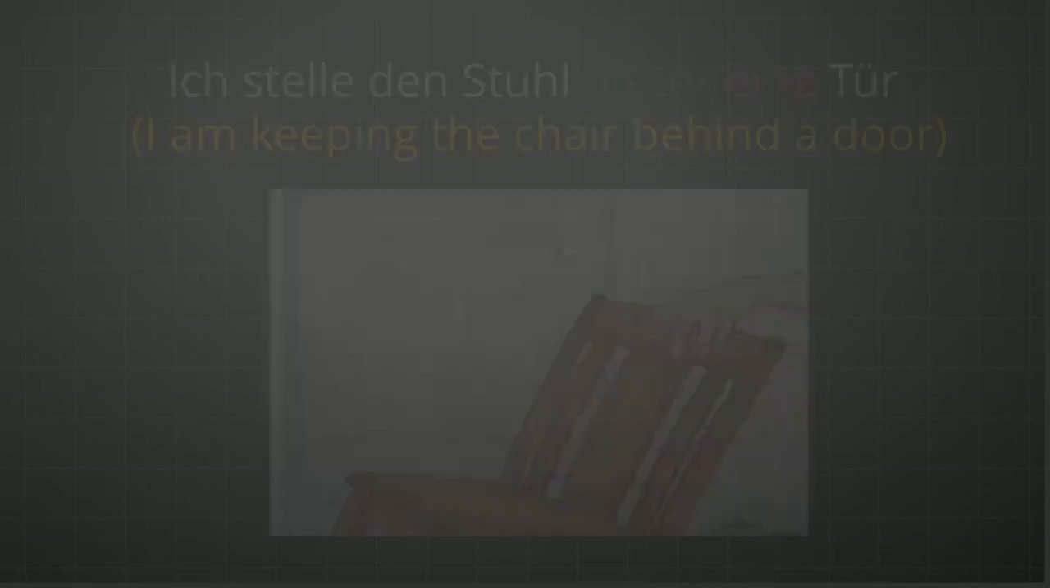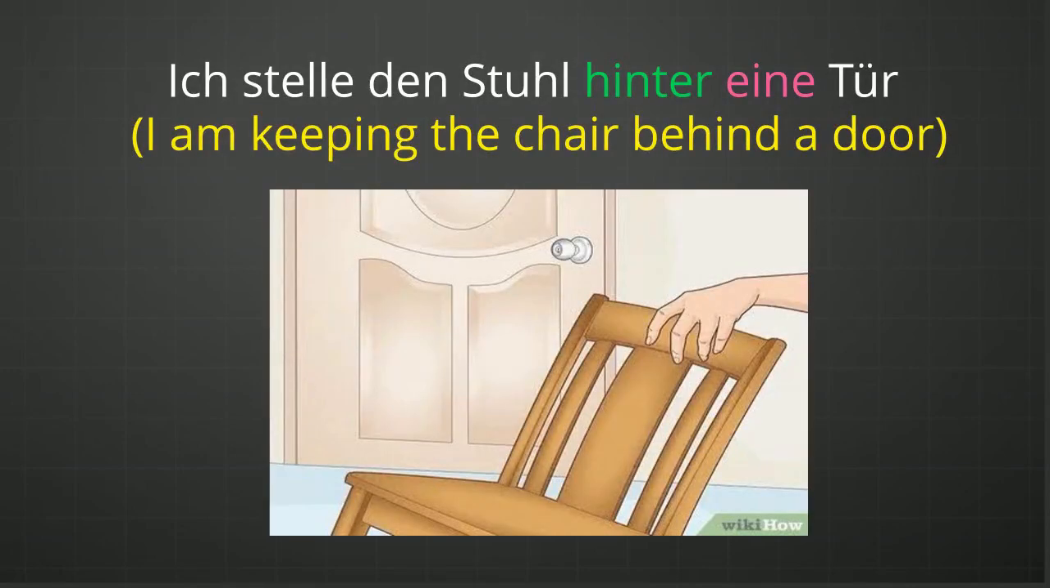Hinter. Ich stelle den Stuhl hinter eine Tür. Hinter is a wechselnde preposition. Tür is a feminine noun. Ich is the subject. Ich stelle, I'm keeping. So ich is performing some action. The subject is performing some action. There is a motion, there is a movement in the sentence, and that is why hinter should be in the accusative case, and that is why hinter eine Tür.